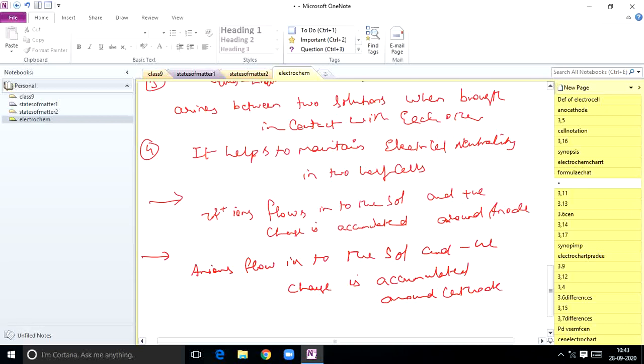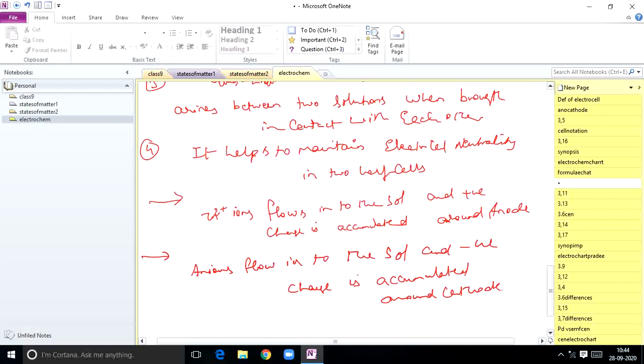Whatever excess negative charge is accumulated at the cathode is compensated by the positive ions present in the salt bridge. So the movement of ions takes place in the internal circuit. If more positive charge is accumulated at a particular electrode, oppositely charged ions will move in the internal circuit and try to reduce the highly accumulated charge. They bring it to a neutral state. That is why in this manner the salt bridge prevents the accumulation of charges at the respective electrodes. Hence it helps to maintain electrical neutrality in the two half cells.